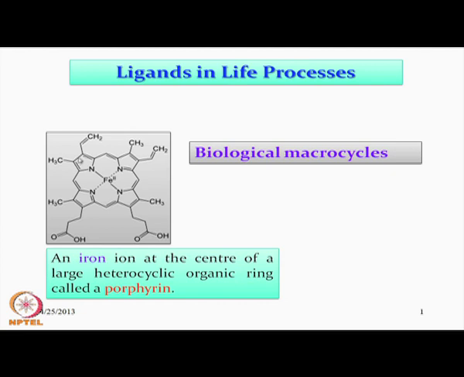So, we can have this pyrrole unit, these two positions. So, all 4 pyrrole units can have 2 positions for regular substitutions, and all 8 positions are suitably substituted.